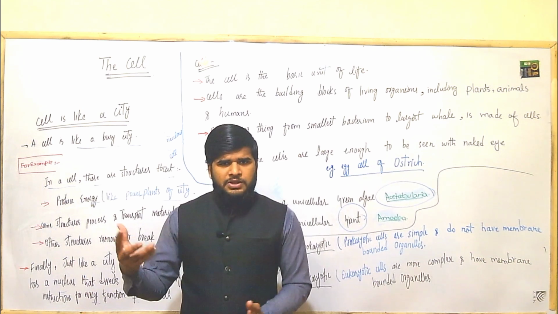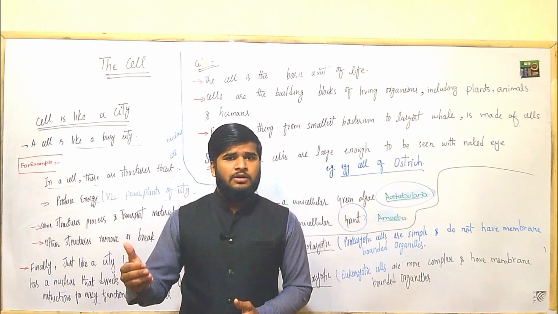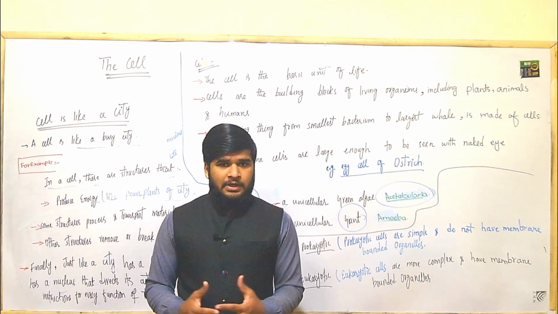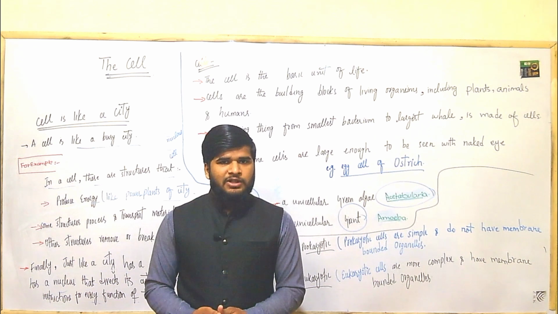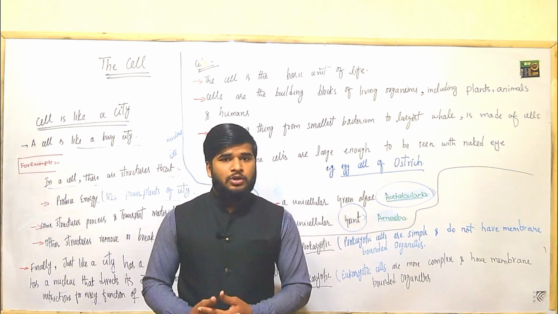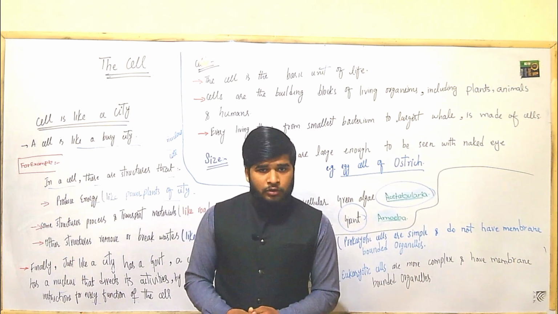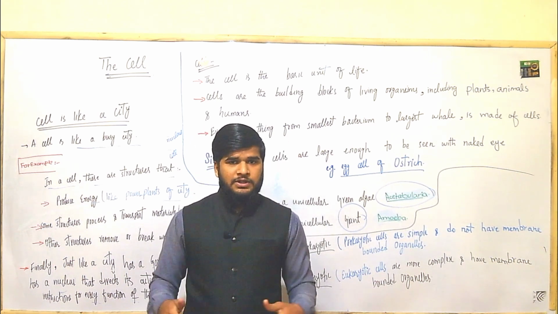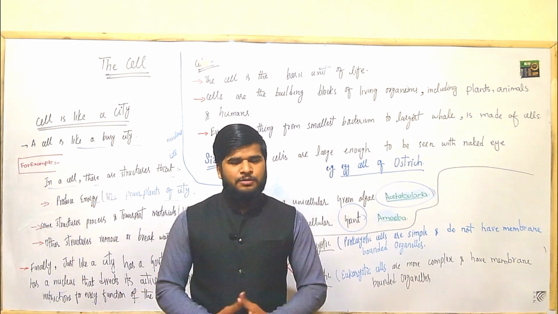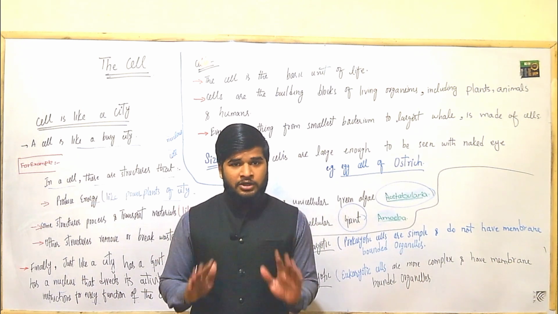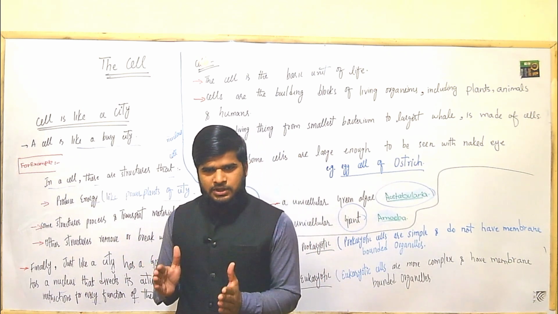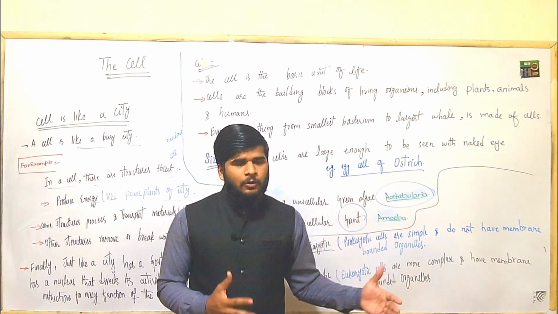Okay, students, I have told you about three characters and you can add more. Cellular organization: living organisms have complex cellular organization, but non-living things do not possess that kind of organization. One more character that you can add is homeostasis. Living organisms are capable of homeostasis. For example, we sweat in summer and we shiver in winter at low temperature. Hopefully you understood the definition of life. Again, life is a set of characteristics that distinguish living organisms from non-living things.